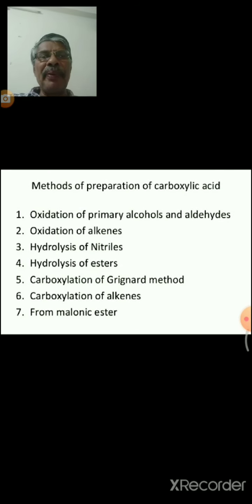How to prepare carboxylic acids? What are the methods? One method is the oxidation of primary alcohols and aldehydes. Second is the oxidation of alkenes. Third is the hydrolysis of nitriles. Fourth is the hydrolysis of esters. Fifth is carboxylation by the Grignard method. Sixth is carboxylation of alkenes. Seventh is from malonic ester.